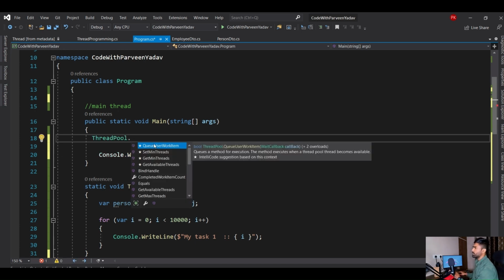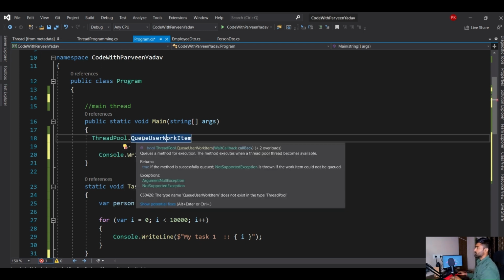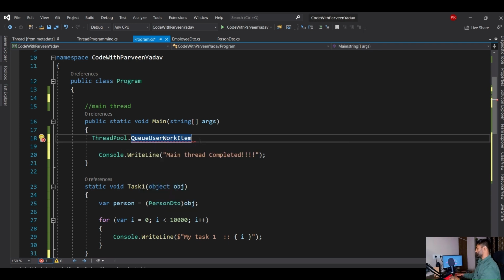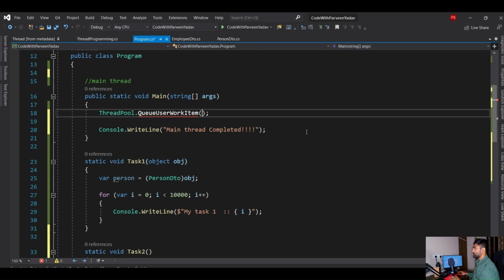There are many more properties, and there are many ways to implement a thread pool, but this is one of the ways that we're going to talk about. That is something called QueueUserWorkItem, right? Now if you pass a method over here, you see I'm not going to create any object here. Similarly, I need to perform one task, which is Task1. I will say Task1, and you see, that's all.